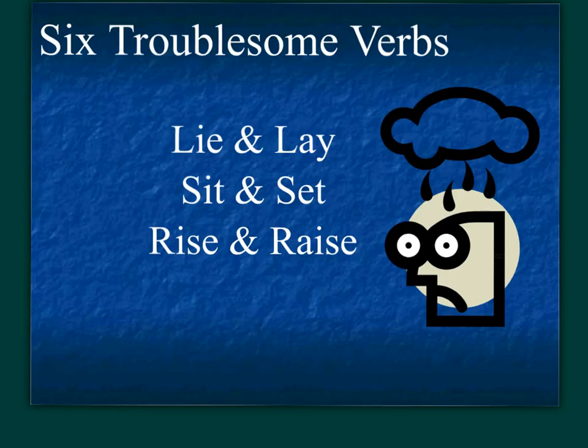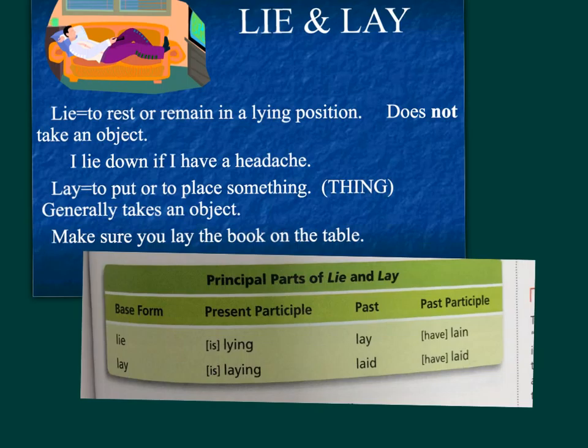Next, we'll go through what are referred to affectionately as the troublesome verbs. Lie and lay, sit and set, rise and raise. Lie and lay are really the most troublesome of the troublesome verbs. Let's go through lie and lay. Lie means to rest or remain in a lying position. This is not to tell a falsehood. This is to be at rest.